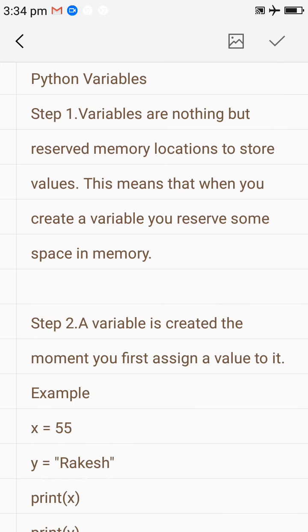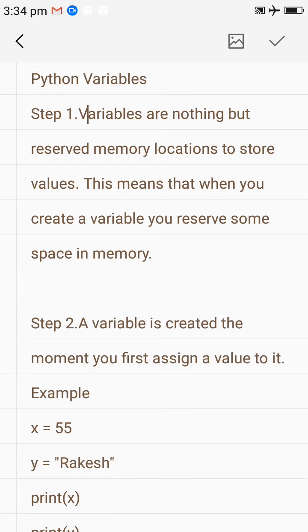Variables are nothing but reserved memory locations to store values. This means that when you create a variable, you reserve some space in memory. When you create a variable in Python, we cannot specify a type of variable. When you assign a value, at that time the variable automatically converts into that kind of variable. In other languages like C++ and Java, there is a concept of data types like int, float, char, double. Firstly we have to declare the variable, then we assign the value. But in Python there is no such concept. We can directly assign the value.